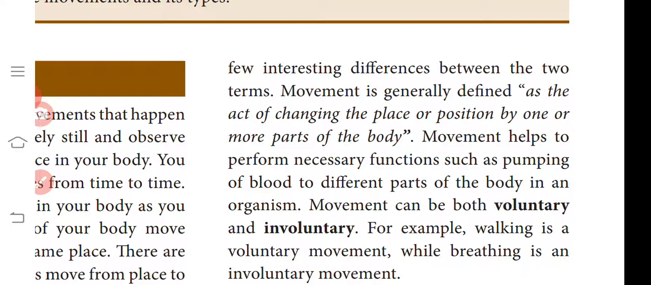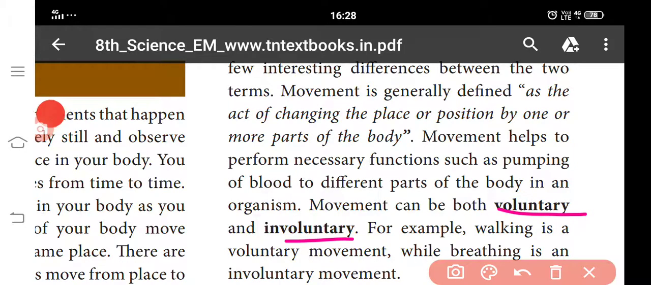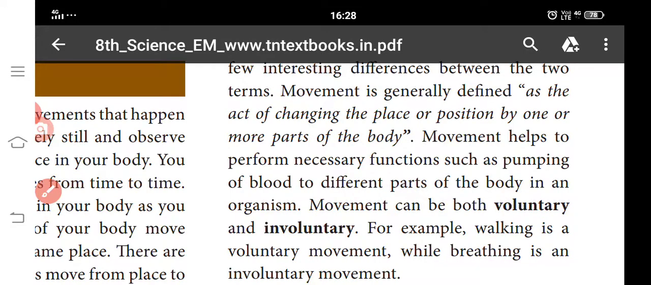Do you know that? Movements can be divided into two types, voluntary and involuntary. Voluntary movement happens when a nerve impulse carries an order from the brain. Involuntary movement does not have an order from the brain. For example, walking is a voluntary movement and breathing is an involuntary movement. Breathing always happens in the body.